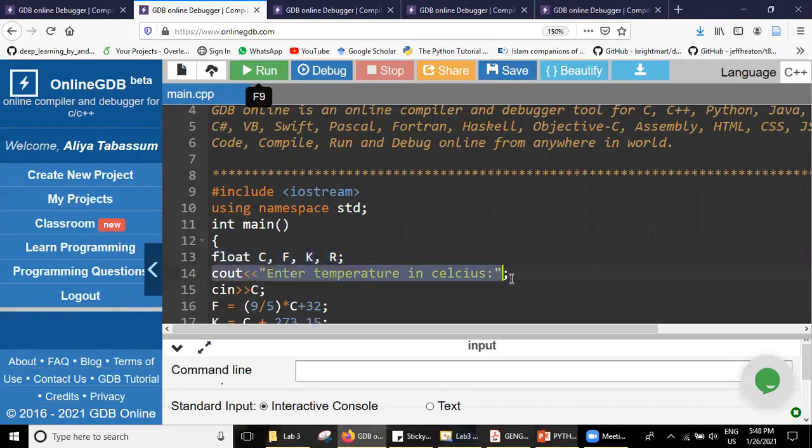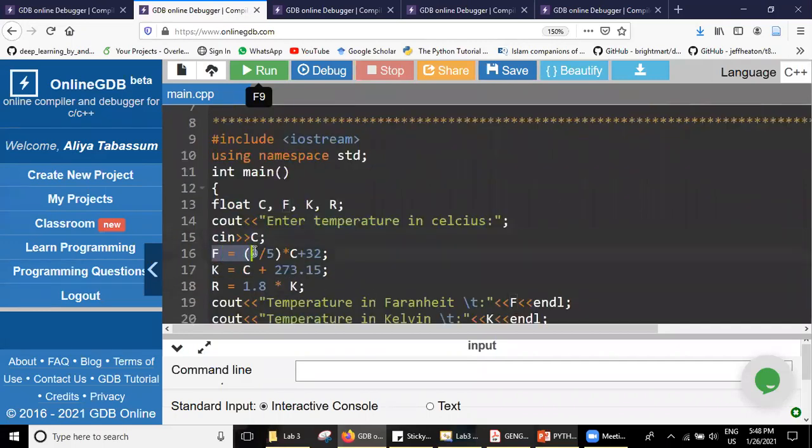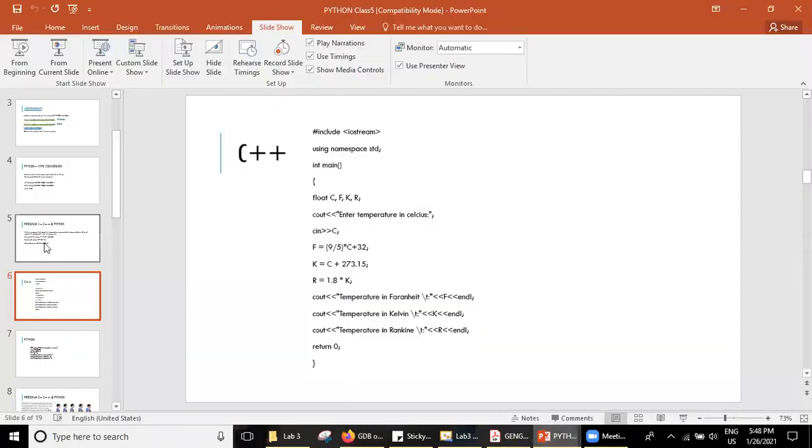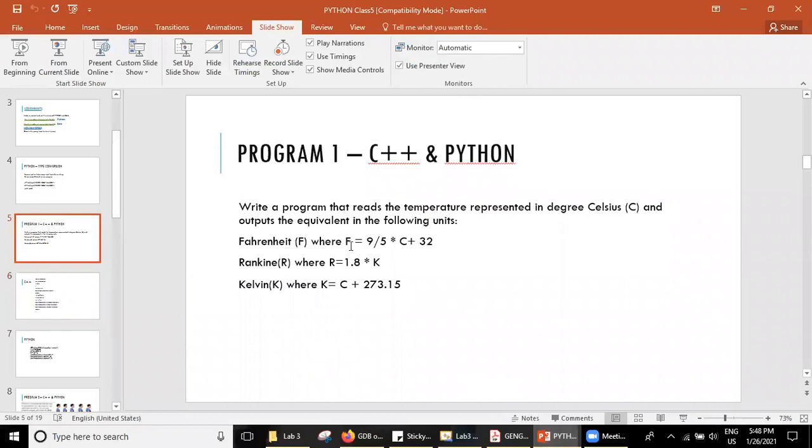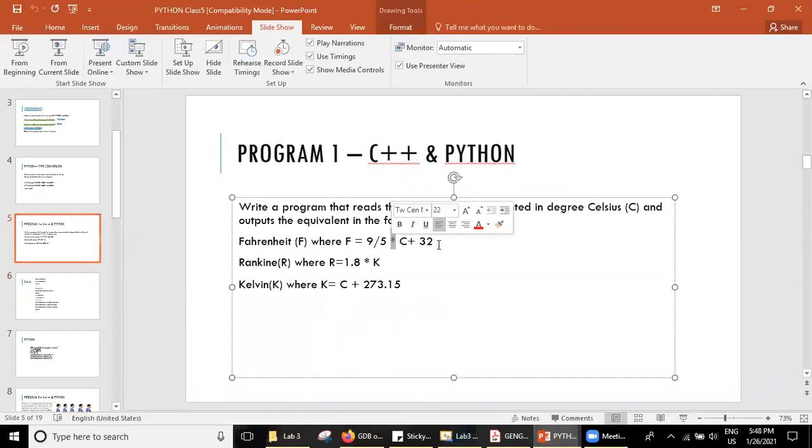And then I am asking the user to enter the temperature in Celsius. I'm reading that. Now I do the computations using the same formulas that I have mentioned here. F equals 9/5 multiplied by C plus 32. So do you know the order of computation of different kinds of operators? Please remember this thing. I have to tell you.